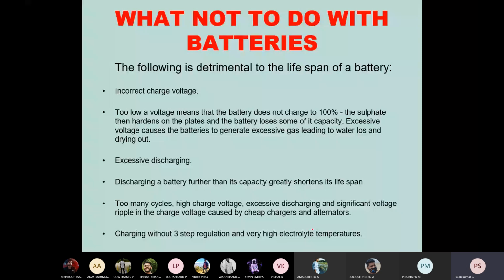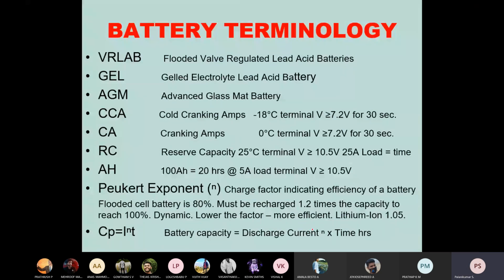If we are not employing this concept, especially in electrical vehicles and hybrid electrical vehicles, there will be very high electrolyte temperature. If the electrolyte temperature is very high, it will automatically produce excessive gas that leads to water loss. That means the electrolyte level will fall, so very frequently we have to refill it. Because of that, the percentage of dilution of the sulfuric acid will be more or lesser, and it will not be maintained at 35%. So that's the reason why we have to go further.